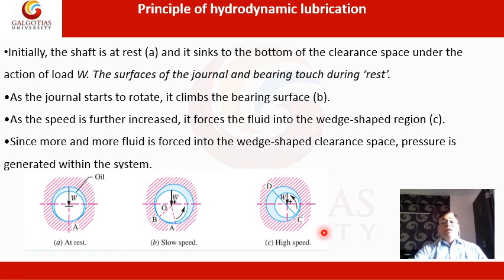As the speed is further increased, the fluid or lubricant is forced into the wedge shaped region. This is called the wedge shaped region. Since more and more fluid is forced into the wedge shaped clearance, pressure is generated between the bearing and the journal, which basically supports the radial load.